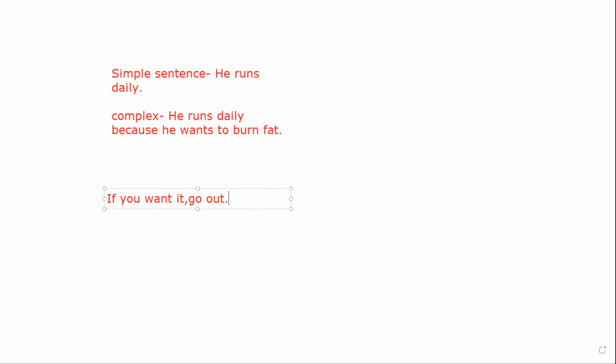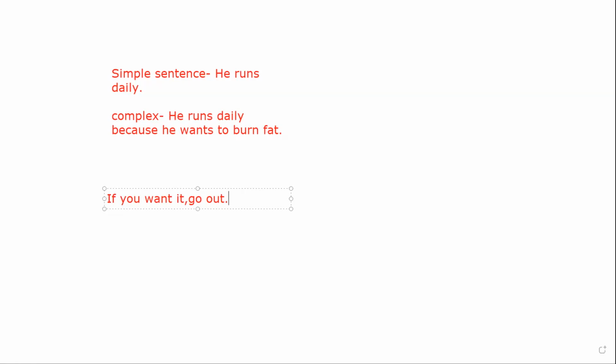You can also write like this: In order to burn fat, go out. So this one will again be a simple sentence.